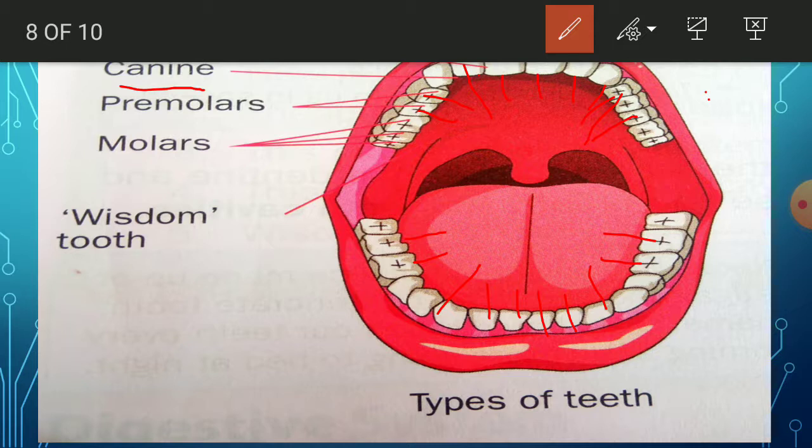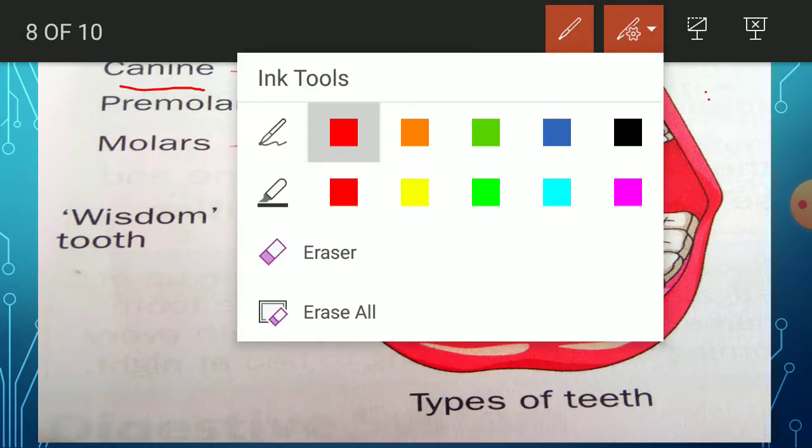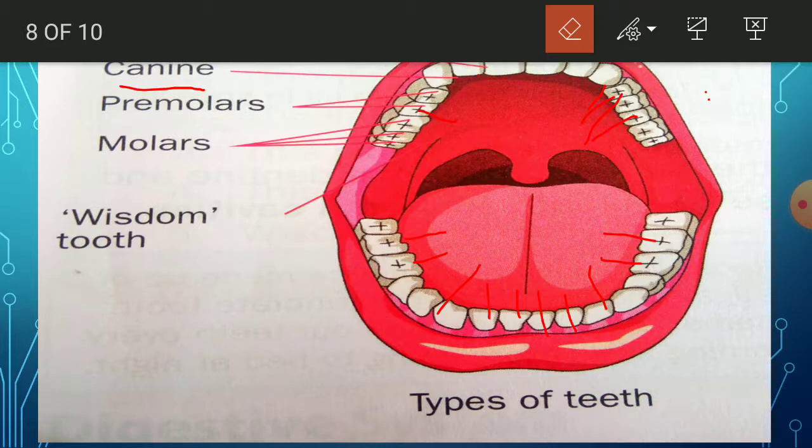Understood? The middle 4 are incisors. After that, the beside teeth are called canines. So after canine, premolars. Behind the canine, which teeth are there? Premolars. Okay. So this is about the 3 types of teeth.